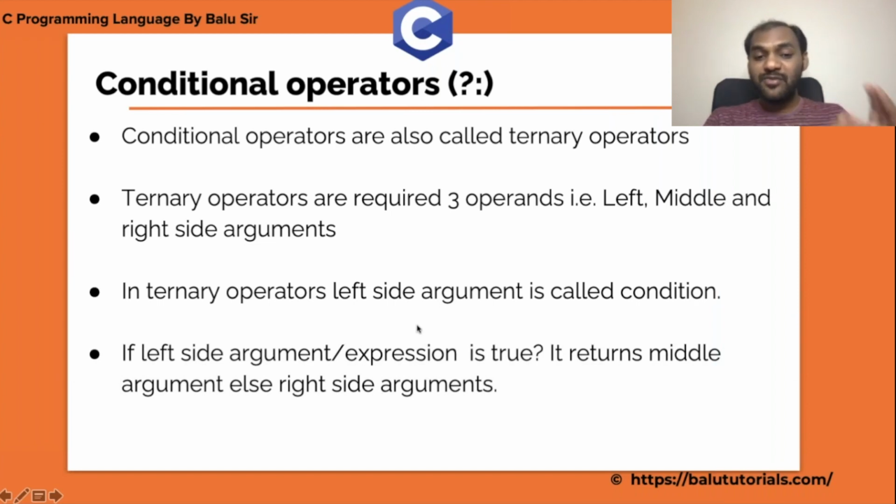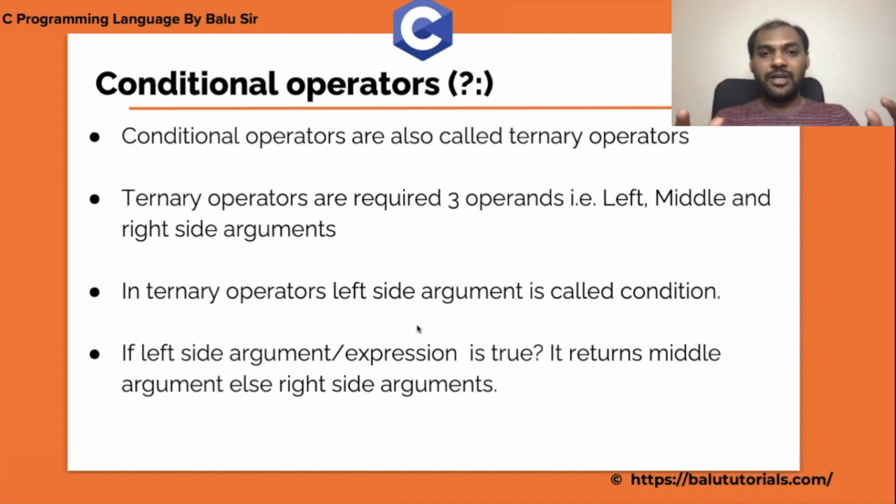If the left side argument or expression is true, then it returns the middle value. If the left side expression is false, then it returns the right side argument. So when the left side expression is true, it returns the middle argument; when it is false, it returns the right side argument. Very important: left, middle, right.